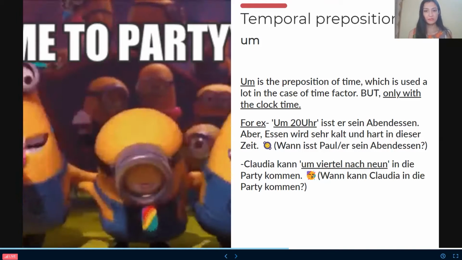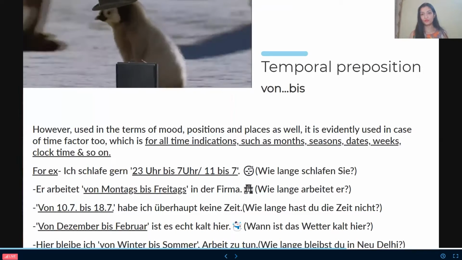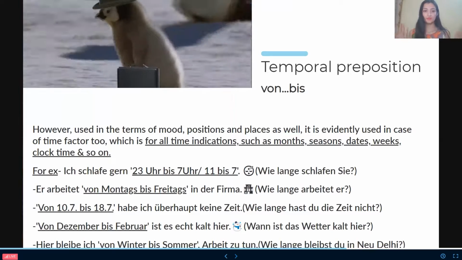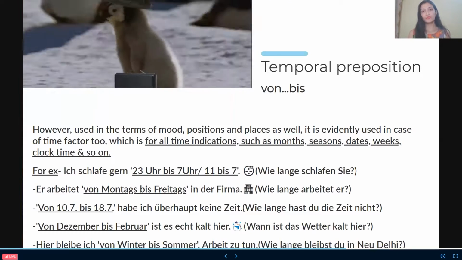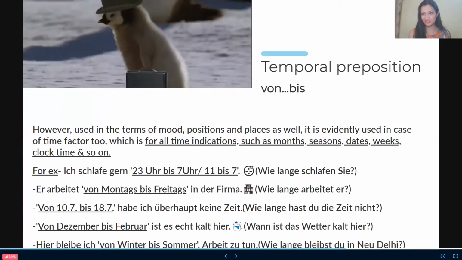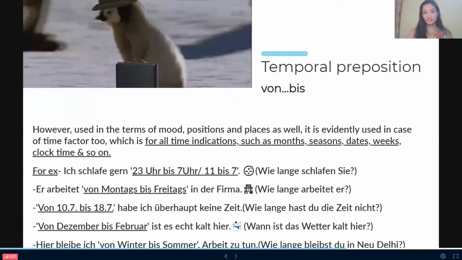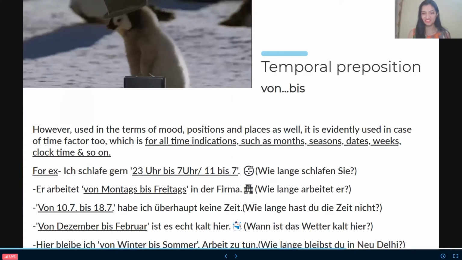Okay. So that's all. Now coming to our last one, which is "von bis". So people, for "von bis", "von" means from, and "bis" means to. It is used like a darling time preposition, which adjusts with each and every time factor. That's why I called it a darling preposition.